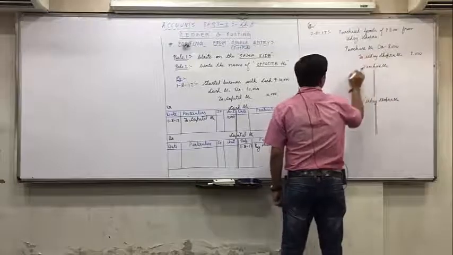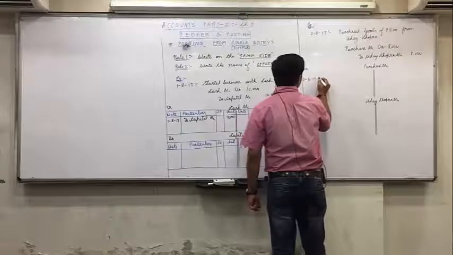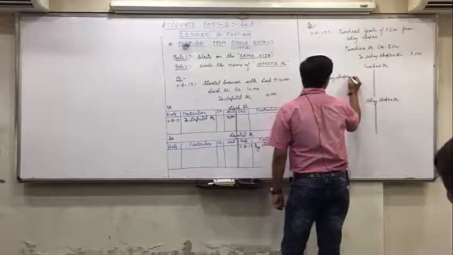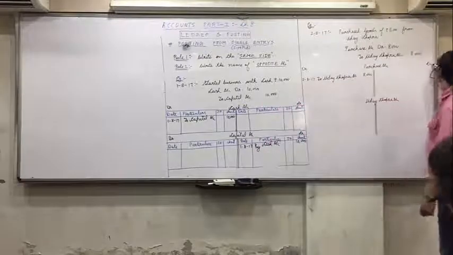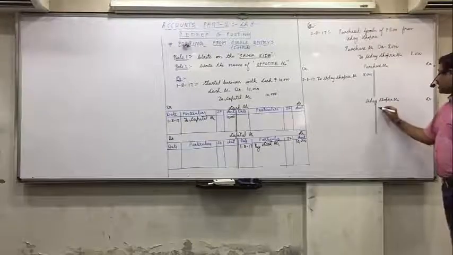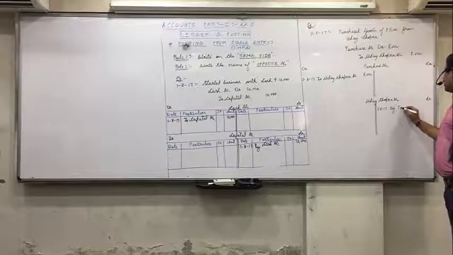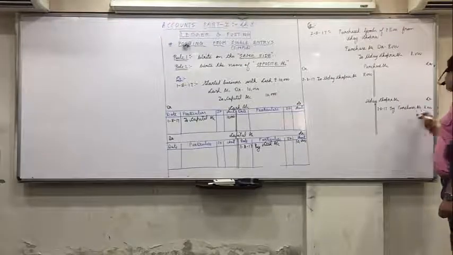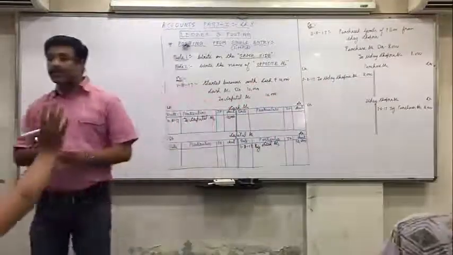Purchase account debit, write on the same side. So in purchase account you will write on debit side. The date is 2/8/17. Name of opposite account, to Uday Chopra account. Amount is 8,000. And to Uday Chopra account means in Uday Chopra account you write on credit side. The date is 2/8/17. Name of opposite account, by purchases account, 8,000. Who all could get this right? So everyone is clear with this?